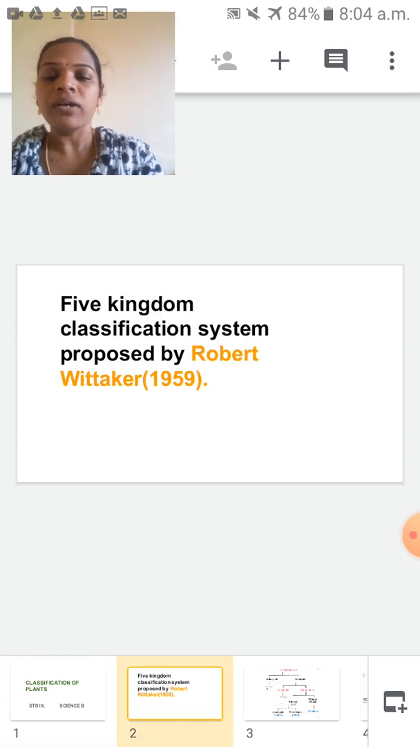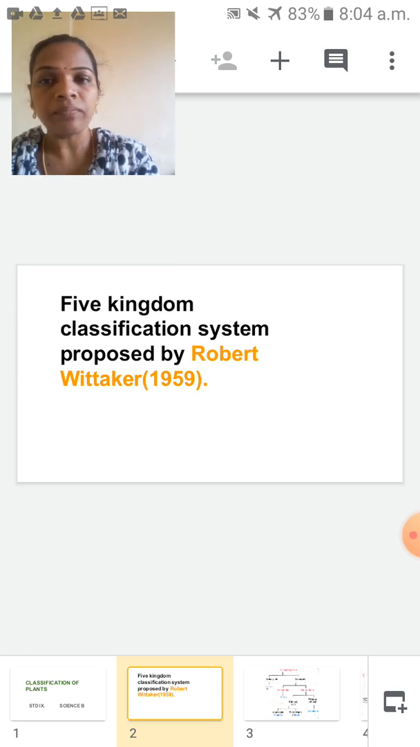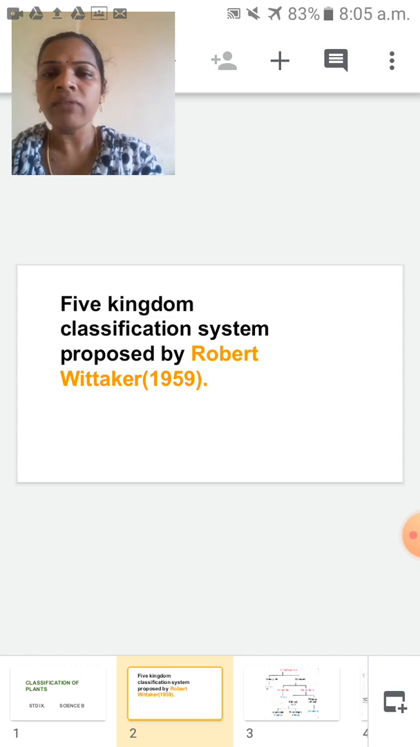So children, we are now following the 5 kingdom classification system that was proposed by Robert Whittaker in 1959. At that time many scientists had proposed many systems of classification, but this 5 kingdom classification was widely accepted. So tell me once again, the 5 kingdom classification system was proposed by Robert Whittaker in 1959.